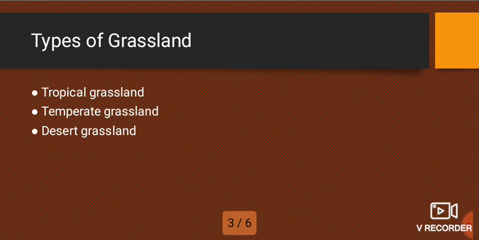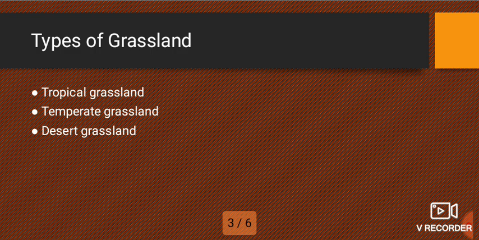One of the examples of grassland is savanna, and the range of rainfall starts from 50 to 130 centimeters, and the soil quality is poor due to lack of nutrients. That is for tropical grassland ecosystem.